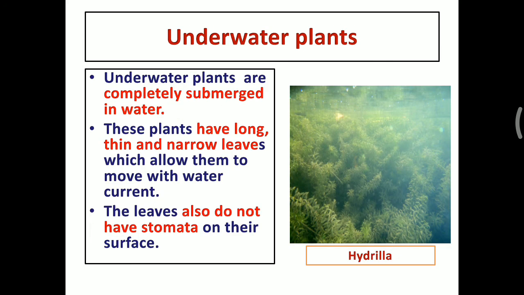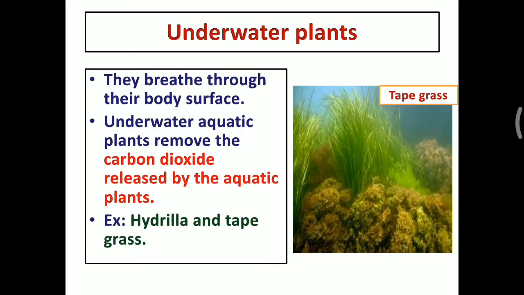One example of underwater plants is Hydrilla. The next one, they breathe through their body surface. Underwater aquatic plants remove the carbon dioxide released by the aquatic plants. The examples are Hydrilla and tape grass.